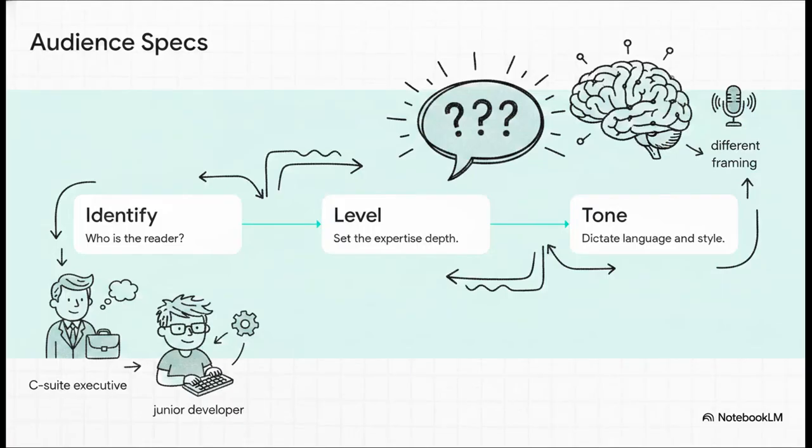Nailing the audience is a huge part of that context too. I mean, explaining a complex concept to a C-suite executive requires completely different framing, analogies, and depth than explaining that exact same concept to a junior developer. So always identify the reader, set the expertise level, and dictate the tone to narrow that AI's focus and eliminate generic outputs.